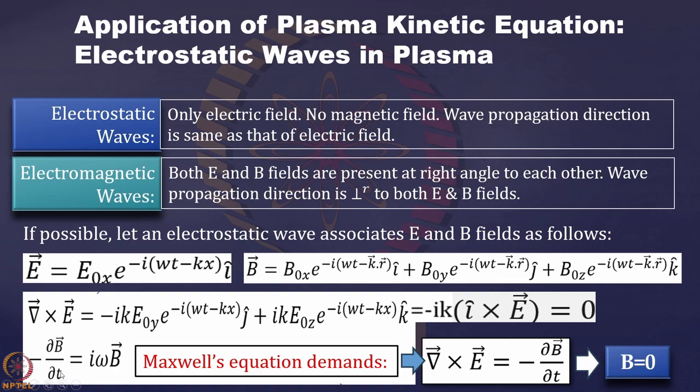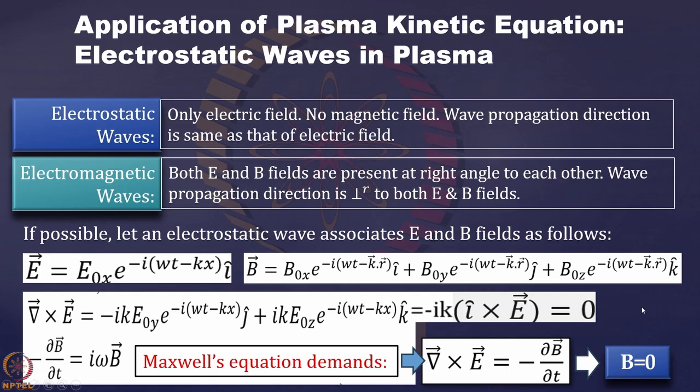So minus del B del t is just this i omega B, and if you equate it to curl E, which is giving you 0, then i omega B equals 0, so that gives you B equal to 0. So this is a very simple way to prove that electrostatic waves cannot have any associated magnetic field.